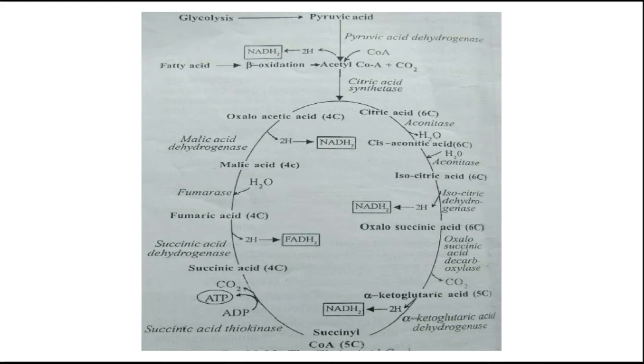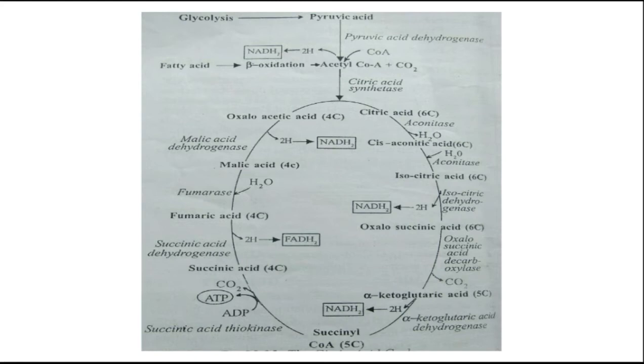That citric acid is formed after the catabolism of carbohydrates, amino acids as well as fatty acids. That is the citric acid cycle.